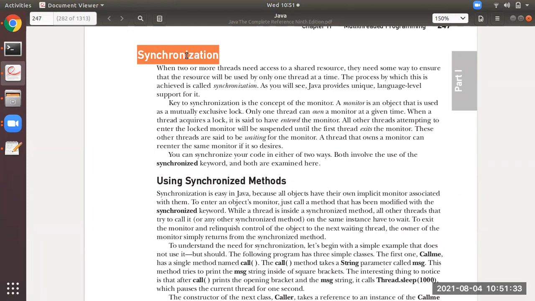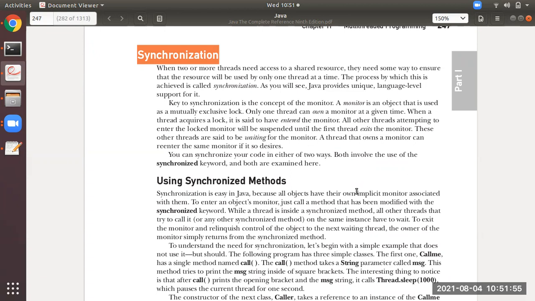So to achieve this kind of access to the resource by one thread only, that is known as synchronization. So what is synchronization? Only one thread should access the resource at one time. That is synchronization. Now the key concept in synchronization is the monitor.